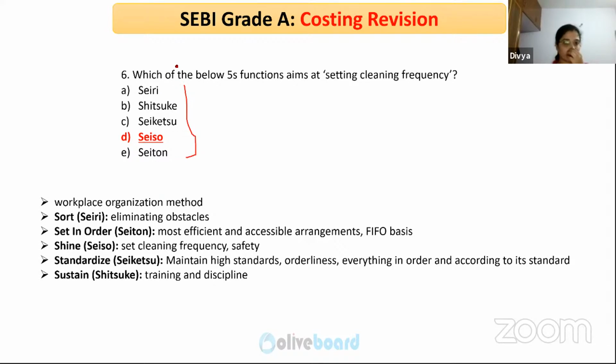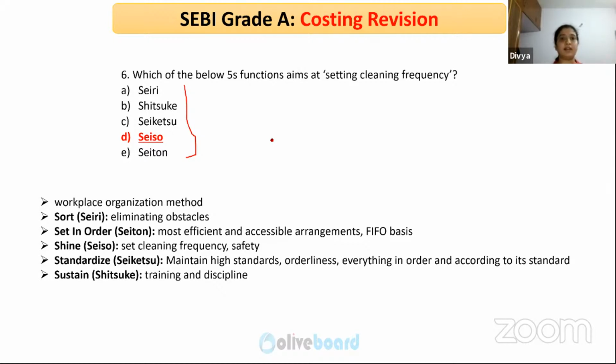Okay. So what is 5S? It is basically organizing your workspace. Just like how we organize your study table, you make sure that only what is required you are keeping there, and the rest of the things you are keeping aside, right? Because whenever you are studying, you want to make sure that you are not picking up something unnecessary, right? So 5S is basically the same thing, and these lean manufacturing techniques are not restricted to manufacturing industries alone.